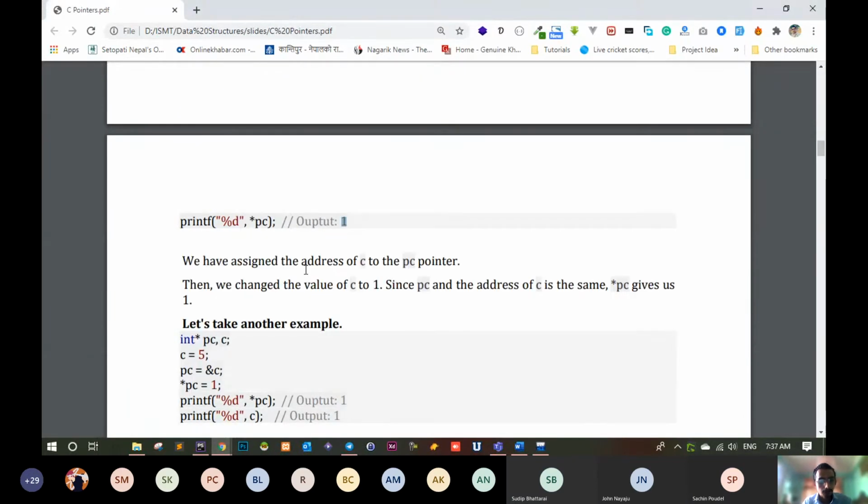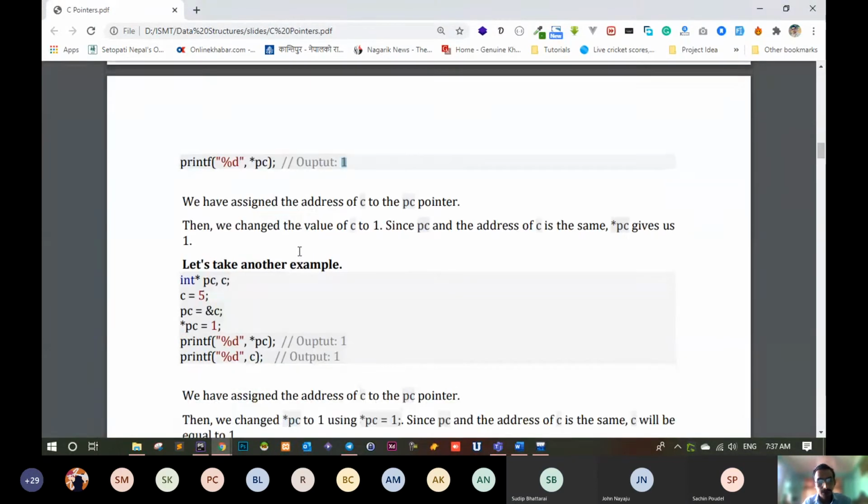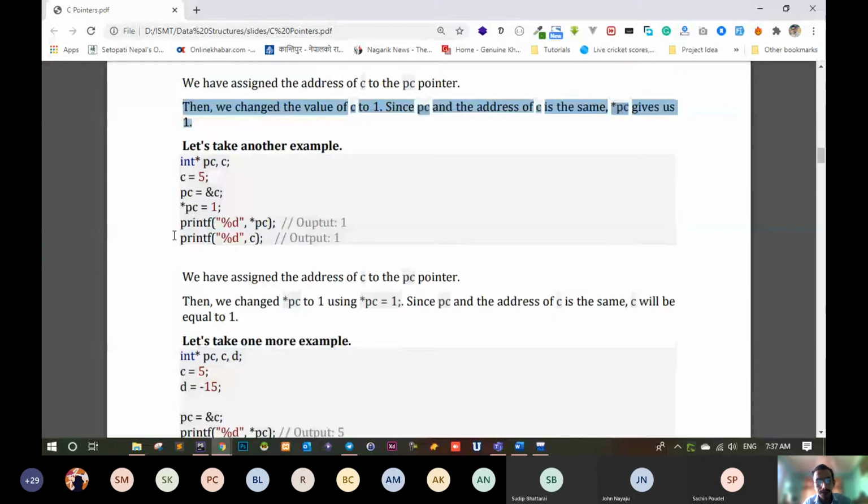So now, we have assigned the address of C to the pointer PC. Then we change the value of C to 1. Since PC and the address of C are the same, asterisk PC gives us 1 obviously. This gives us 1. So that means, let's take another example.